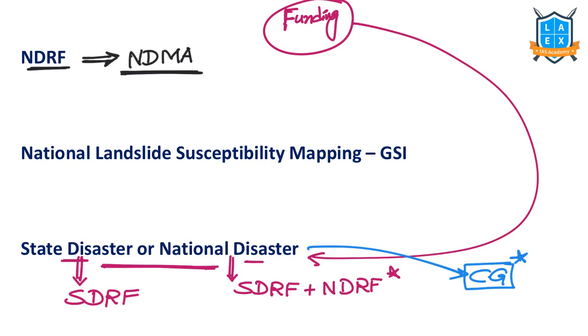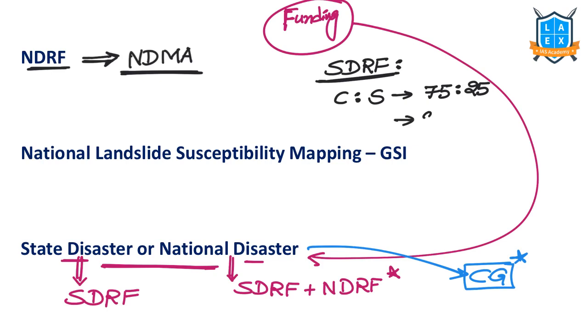But remember one thing over here. This SDRF, that is State Disaster Response Fund, this is contributed together by center and state. Central and state governments. For normal states, it is 75% from the central government, 25% from the state government. For the special category states, it is 90% from the central government, 10% from the state governments. Right? So this is one of the issues. So if the prelims question says, defining which constitutes national disaster is defined under Disaster Management Act, that statement becomes incorrect. Remember that.